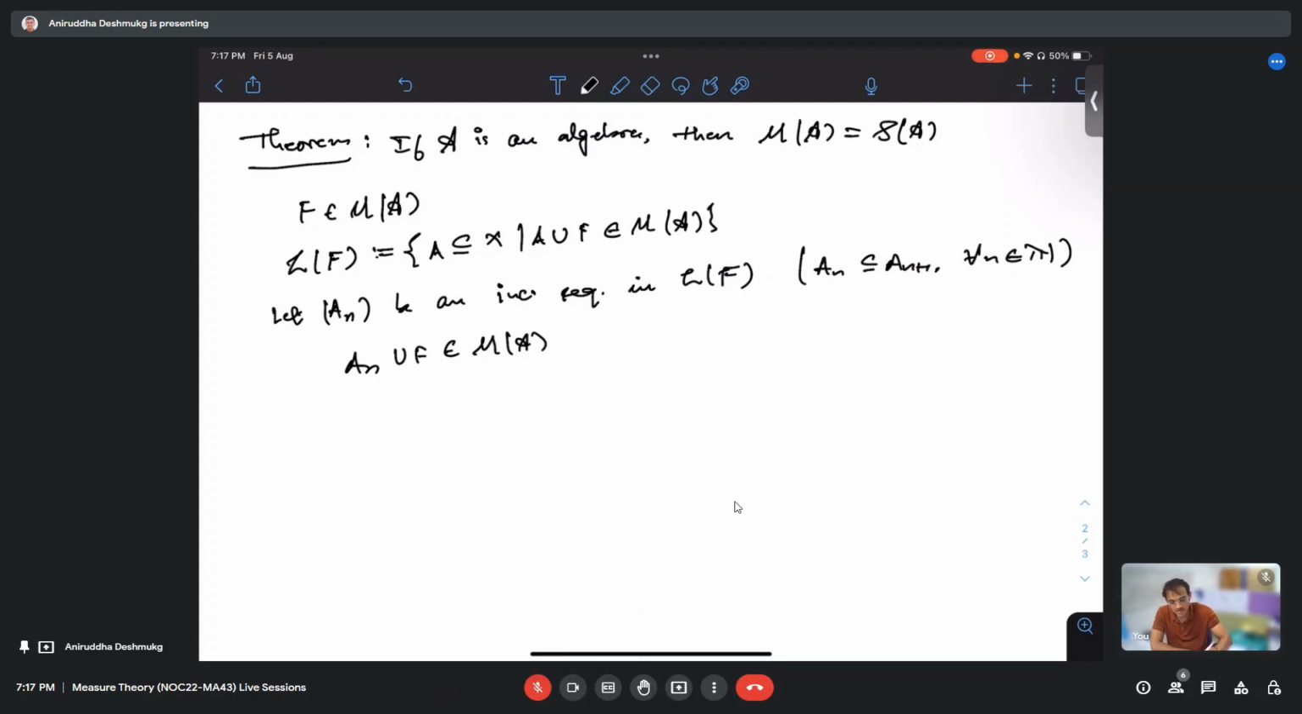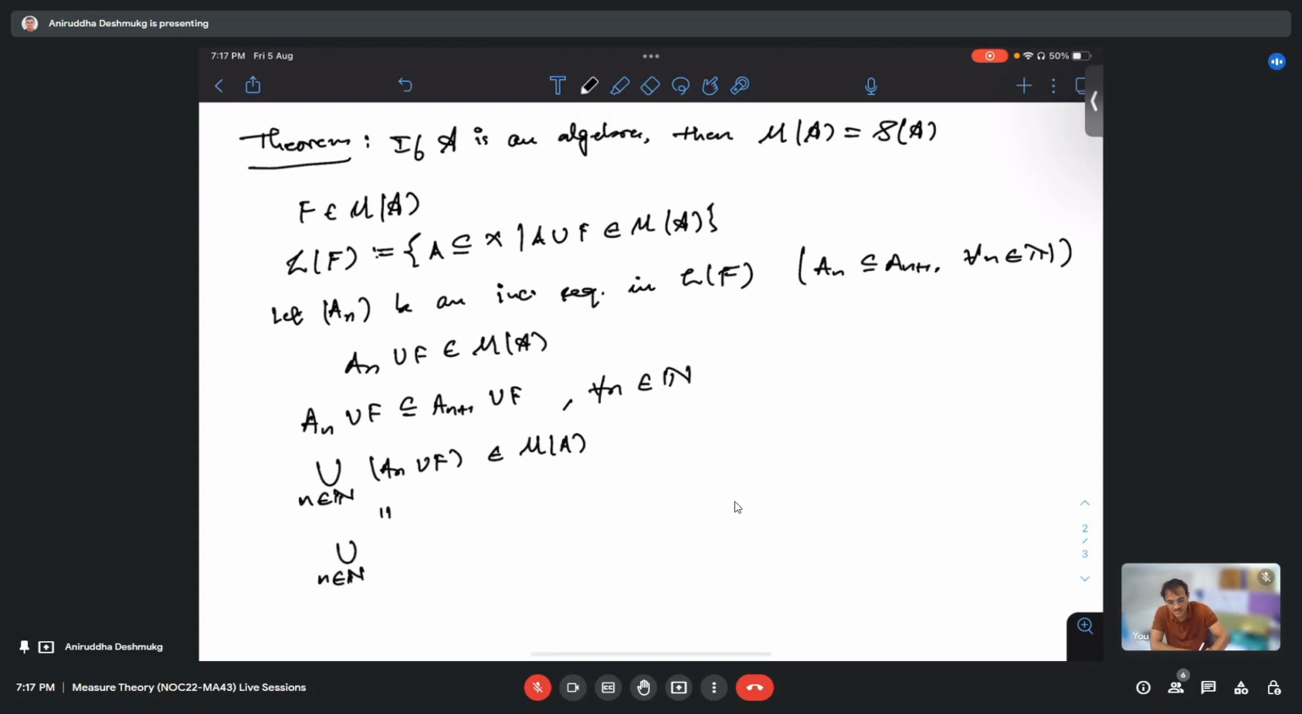Yes. Okay. But then since A_n is an increasing sequence, can I write A_n union F is contained in A_{n+1} union F? Yes. Once this is true and M of A is a monotone class, all these unions, A_n union F, are inside M of A. But this union is just the countable union of the A_n's union with F, isn't it?